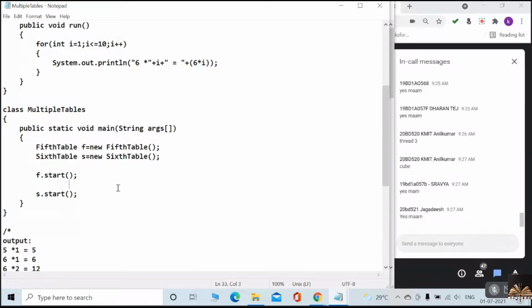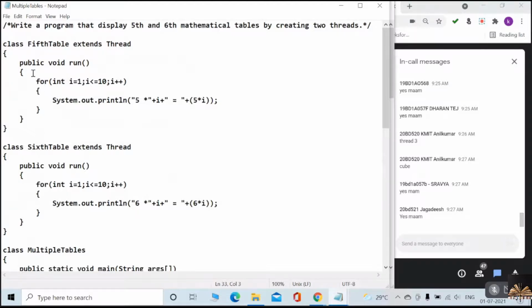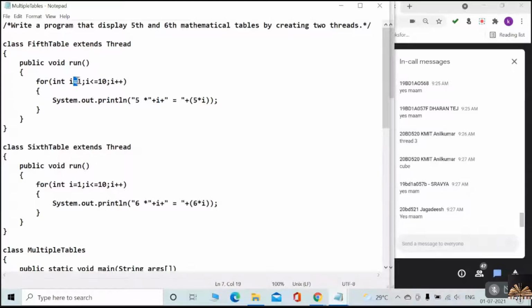Okay, so what is going to happen? F dot start. This run method is going to be called. In this run method, I just took a for loop from 1 to 10, and within that loop, I am just printing the fifth table.